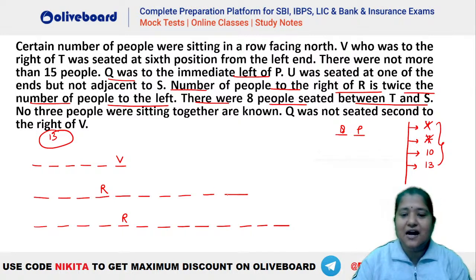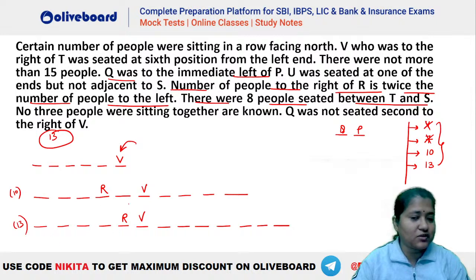So you can see these are the two possibilities here, either with 10 persons or with 13 persons here, ठीक है. Now we know that V has to be sixth from the left hand. So 1, 2, 3, 4, 5, 6, either V is here, or 1, 2, 3, 4, 5, 6, either V has to be here, right? Either of the two cases.